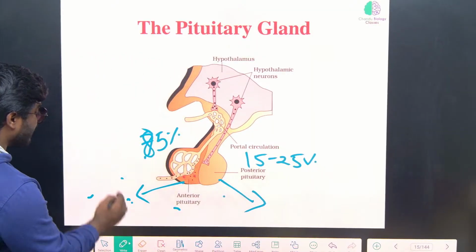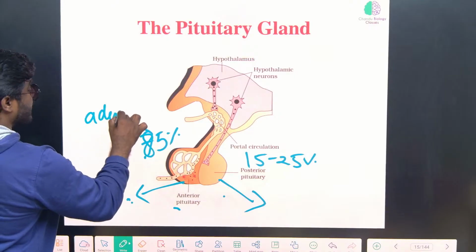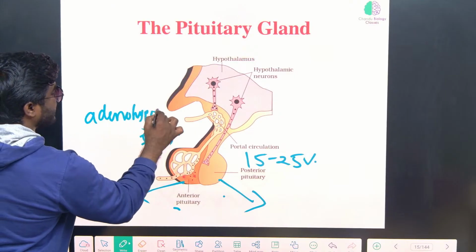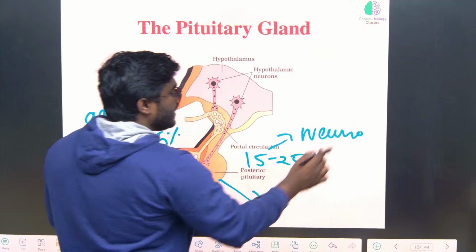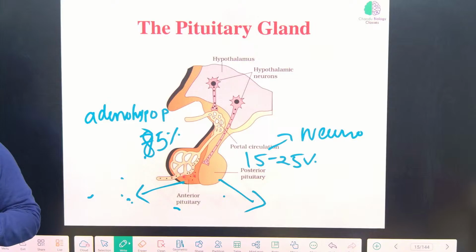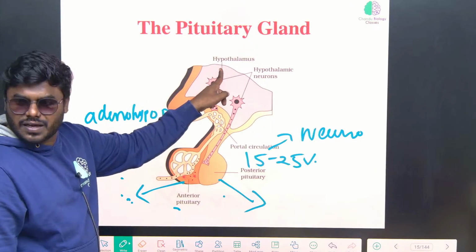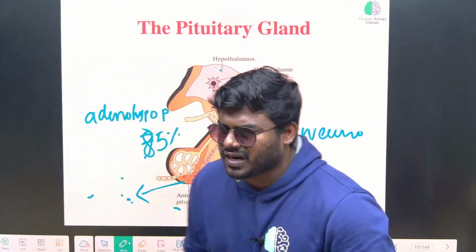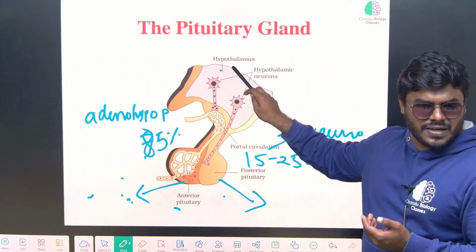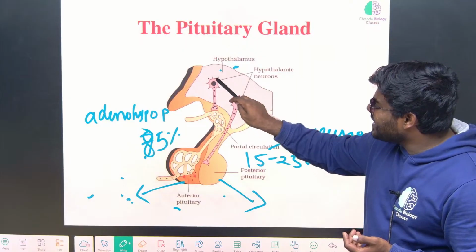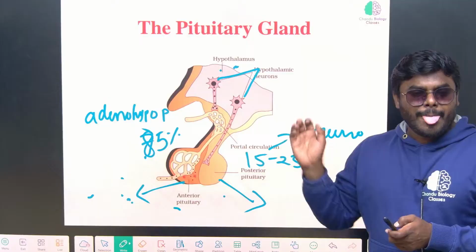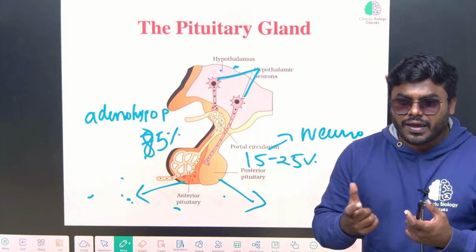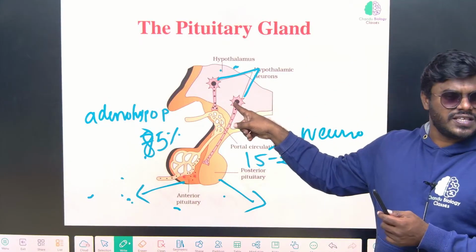Anterior pituitary is also called adenohypophysis. Posterior pituitary is called neurohypophysis. Now tell me, why did I use the word neurohypophysis? Now understand the point. This is the hypothalamus. Hypothalamus contains certain specialized neurons, which we call neurosecretory cells. Why? Because they have the ability to synthesize hormones.